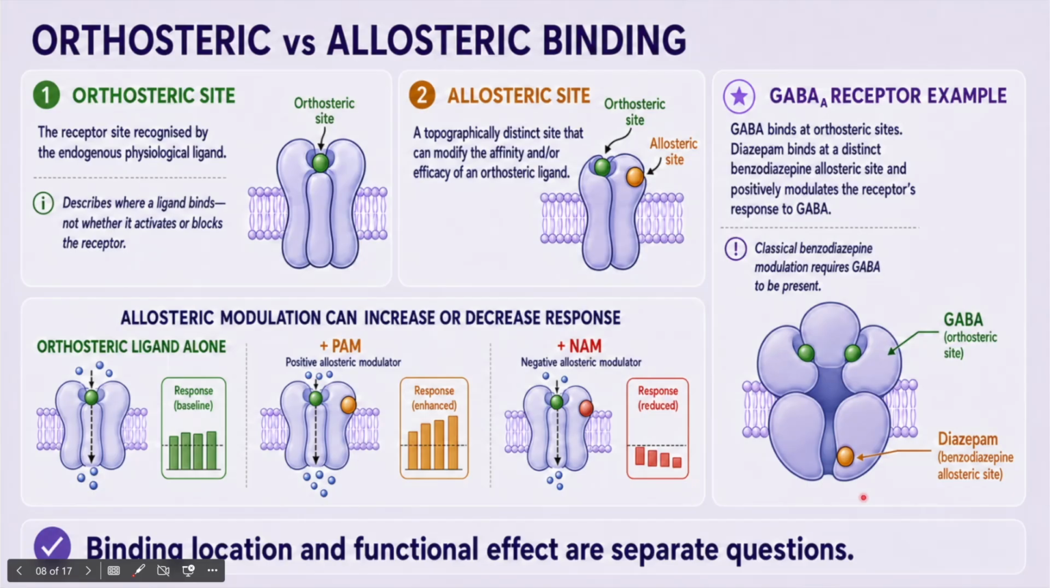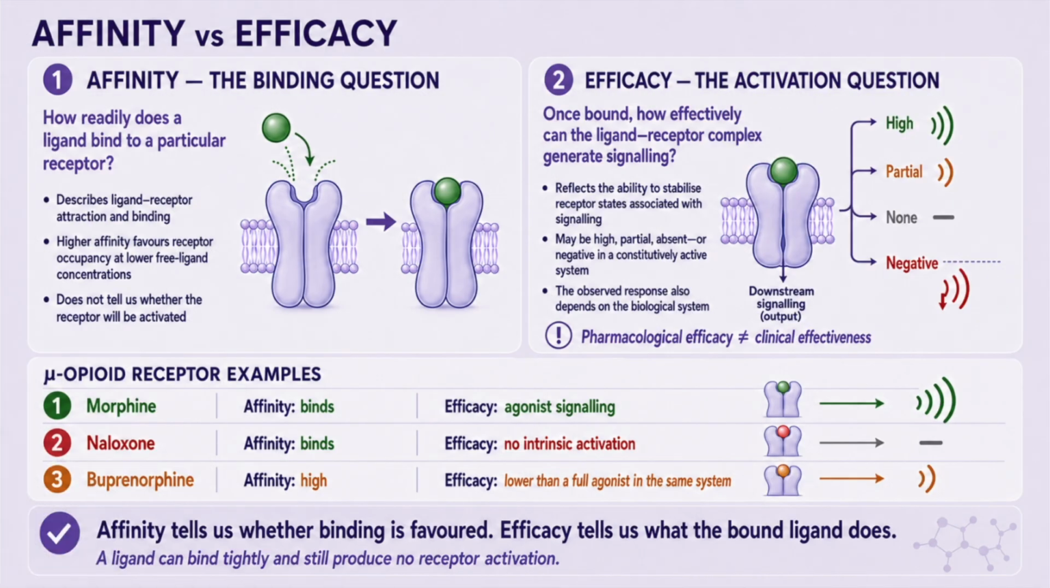Now that we know where a ligand can bind, we can ask two further questions. How readily does it bind, and what does it do once it is bound? This brings us to affinity and efficacy. We have established where a ligand can bind. Now we need to separate two properties that are frequently confused: affinity and efficacy. Affinity answers the binding question. How readily does a ligand bind to a particular receptor? Affinity reflects the molecular interaction between the ligand and its binding site.